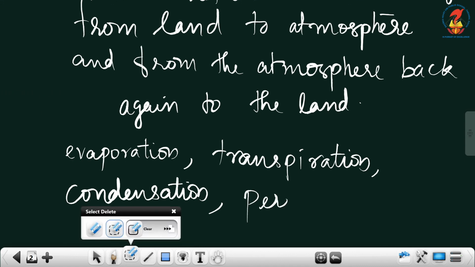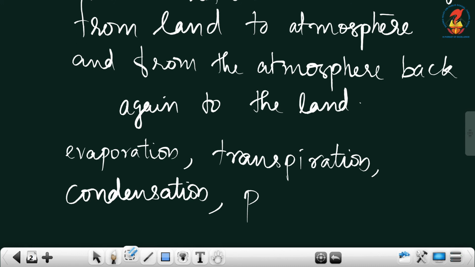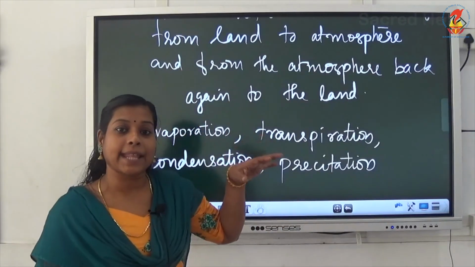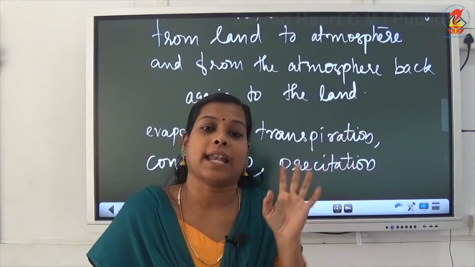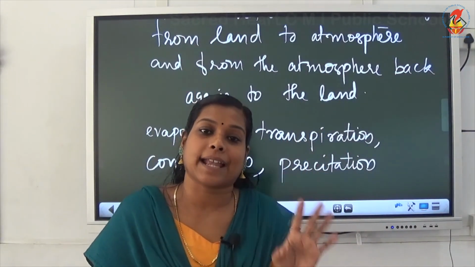When you are answering that question, we have to use these terms.